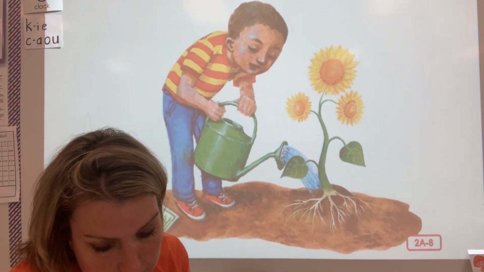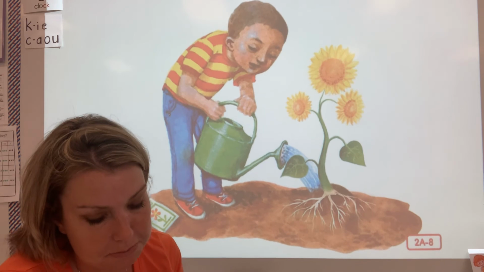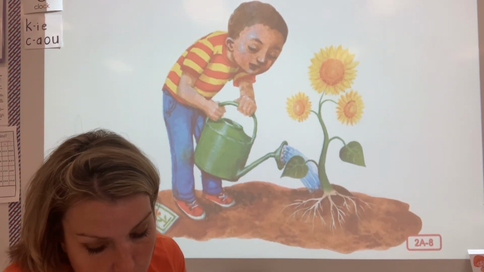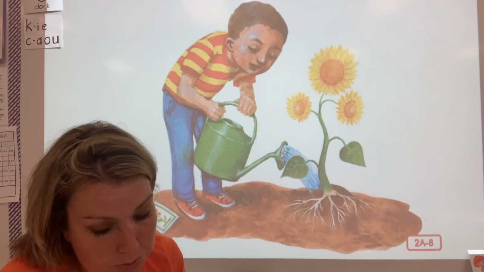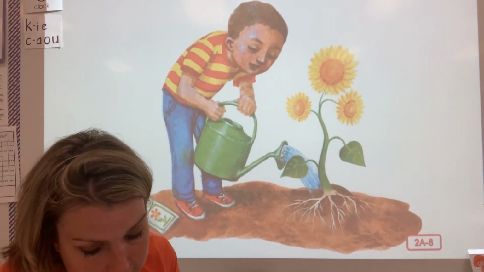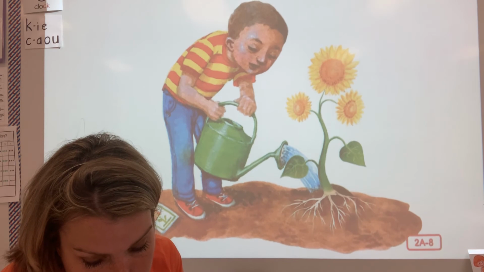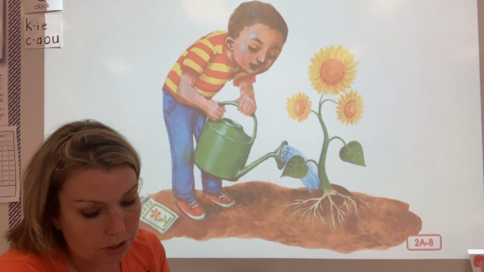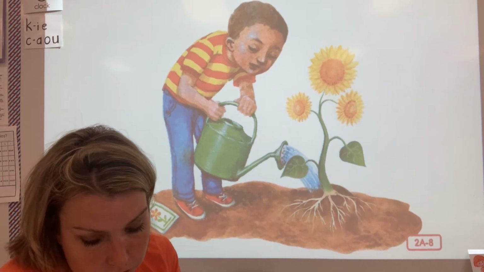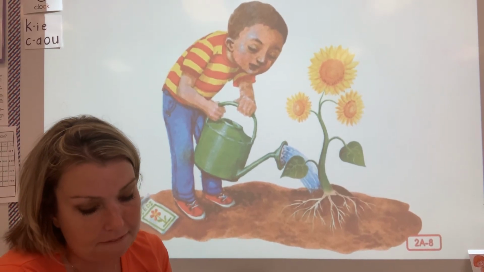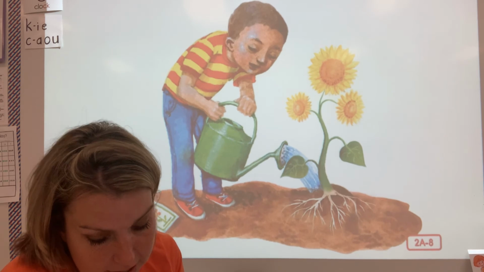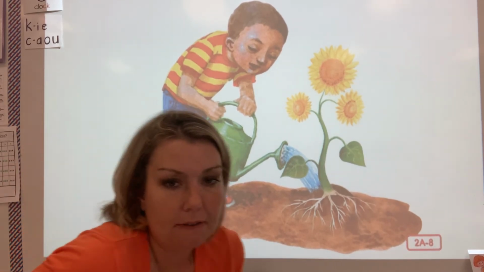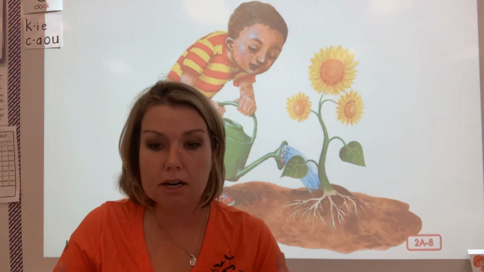Now you've learned about the most basic parts of many plants. Plants begin as a seed, which sprouts and grows roots, stems, leaves, and then flowers. The roots, stems, and leaves work together with water, nutrients, air, and light to make food for the plant through photosynthesis. So remember, photosynthesis.